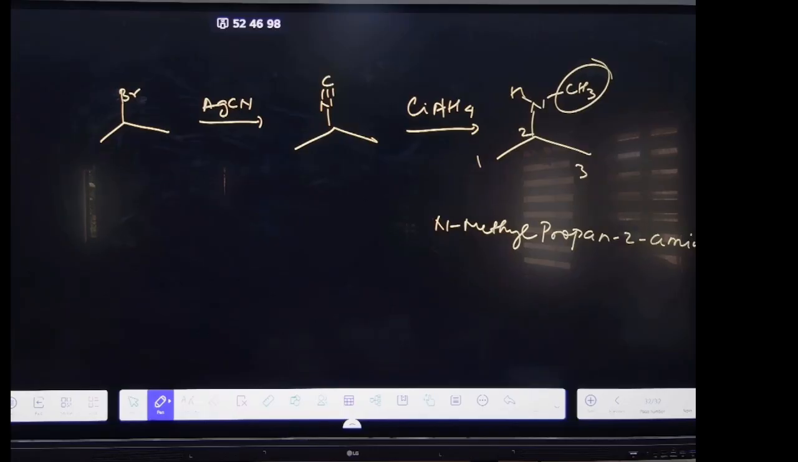24: Hinsberg reagent, the first one. 25: foul smell isocyanide, first one, right? Question number 8, sorry, previous NEET PYQ is question number 8. Which option? Last option, dyes, azo dyes, right?